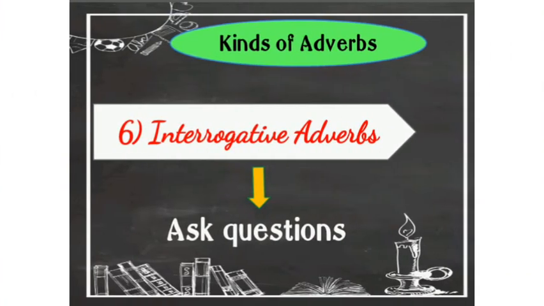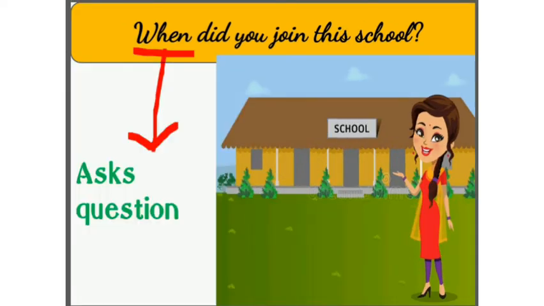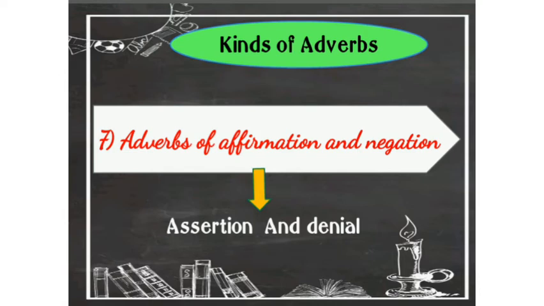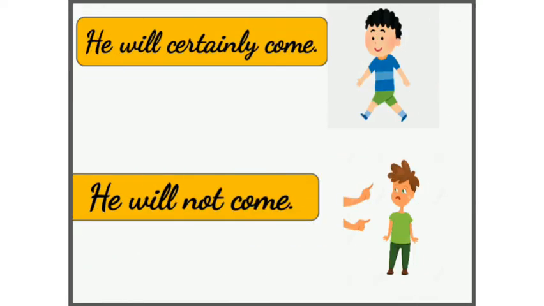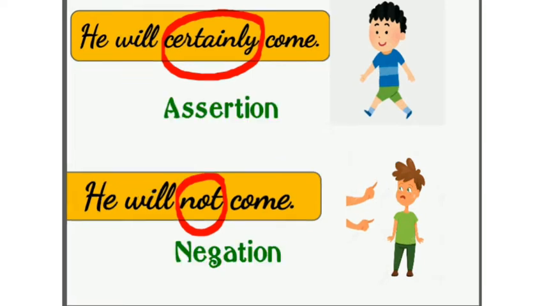Next we have interrogative adverbs which ask questions. For example, when did you join this school? Here the word when, it asks a question. It is an interrogative adverb. Next we have adverbs of affirmation and negation. This adverb expresses assertion and denial. For example, he will certainly come. He will not come. Here the word certainly, it expresses assertion, and the word not, it shows denial of the action.